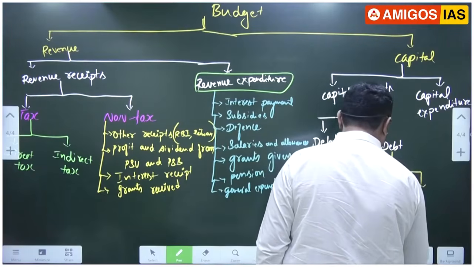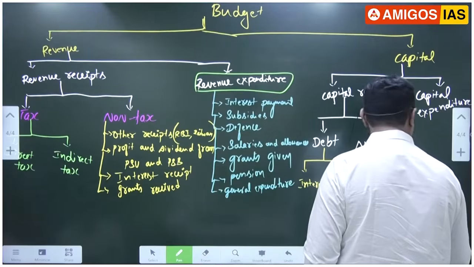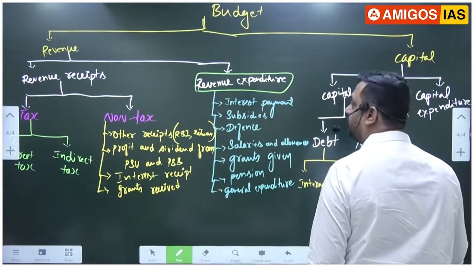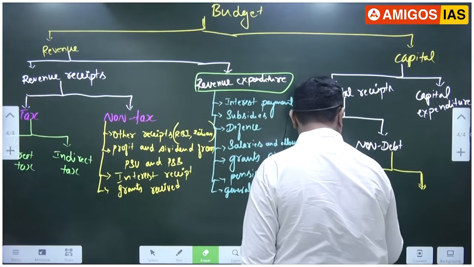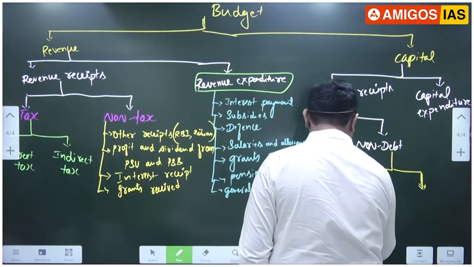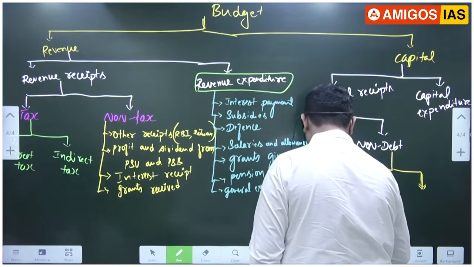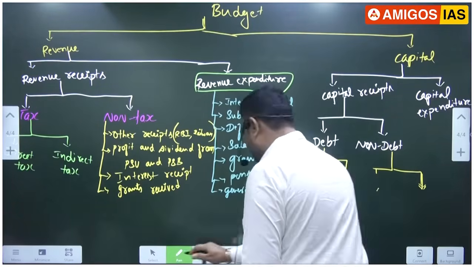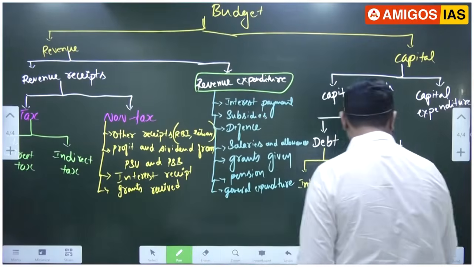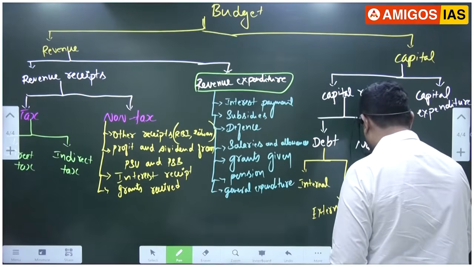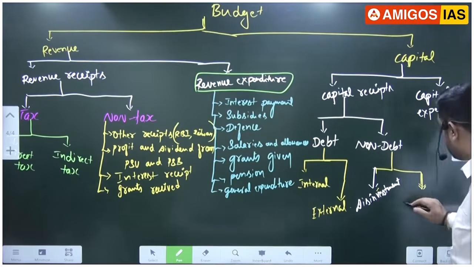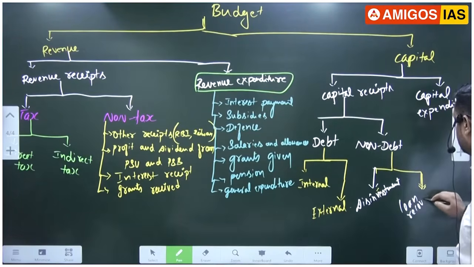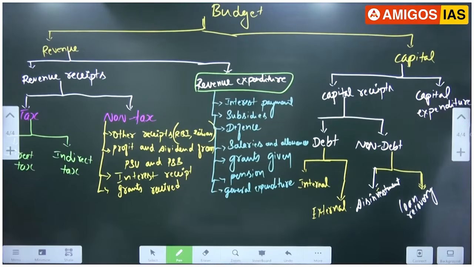Non-debt has two types. One is disinvestment, where the government raises capital with the help of disinvestment. And second is loan recovery.